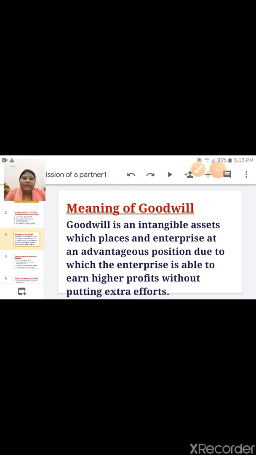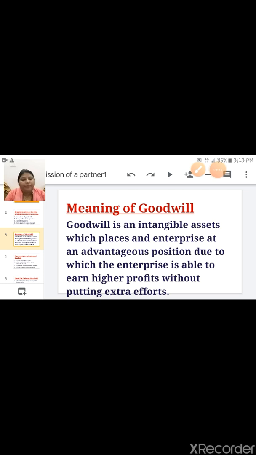It is an intangible asset which places an enterprise at an advantageous position, due to which the enterprise is able to earn higher profit without putting extra efforts.